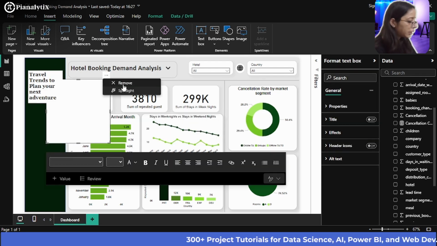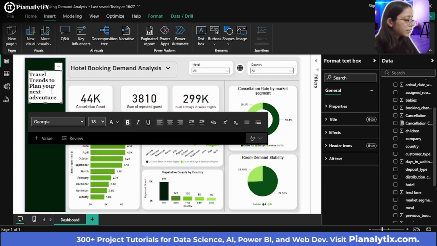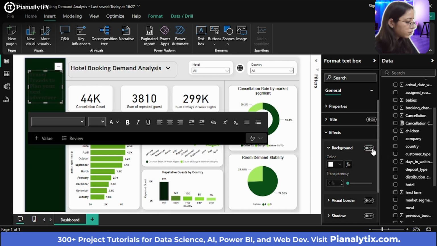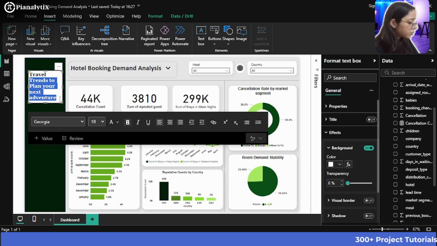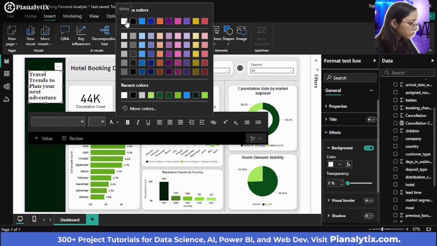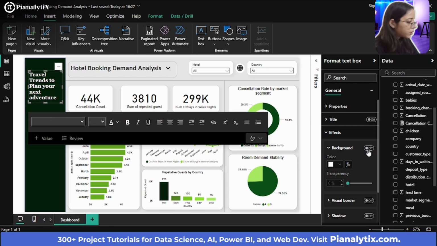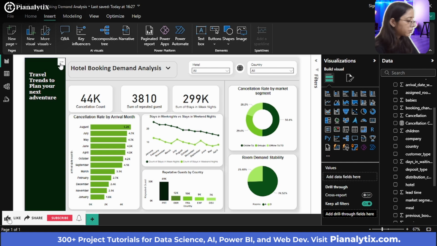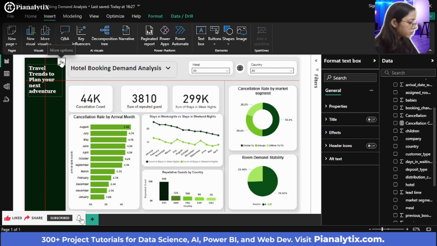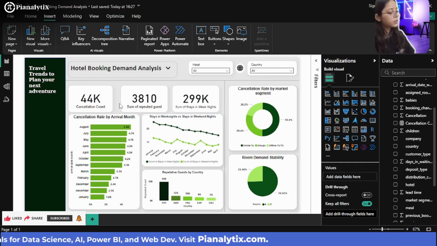You can first make sure to delete this text box. And for the text box that we have created so far, I want the background switched off. First of all, let us make sure the font color of this is white. And the background is off. So now this looks much better. And you could just resize it. So now this looks much better.